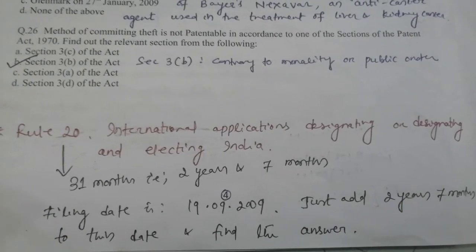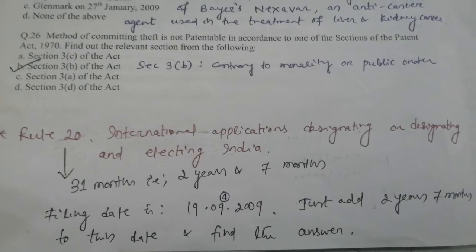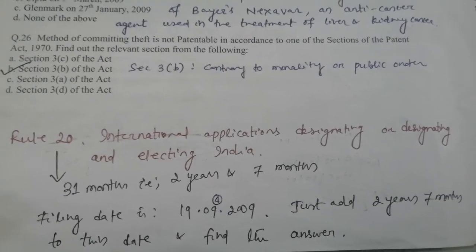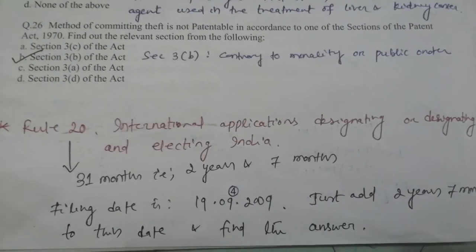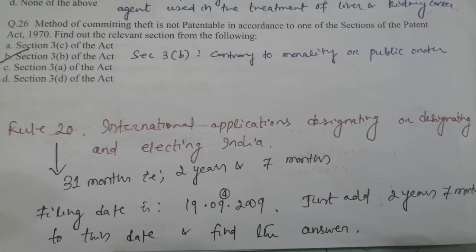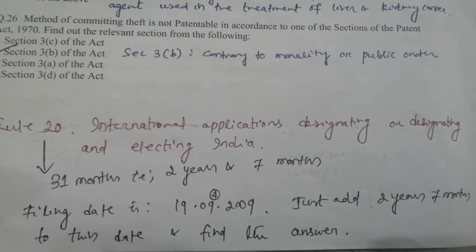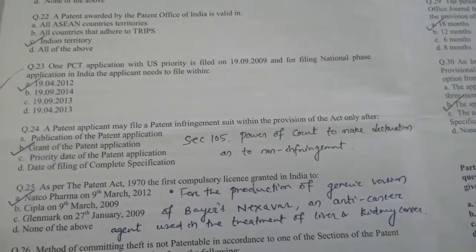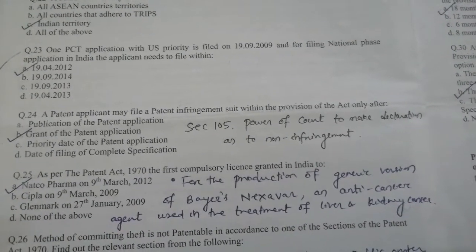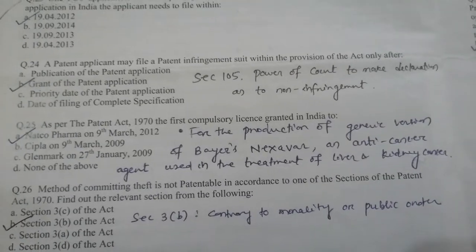As per this rule, the time period is 31 months, and we can divide this 31 months to 2 years and 7 months. Given filing date is 19th September 2009. So just add 2 years 7 months to this date and the answer will be 19th April 2012. Let us proceed to question number 24.